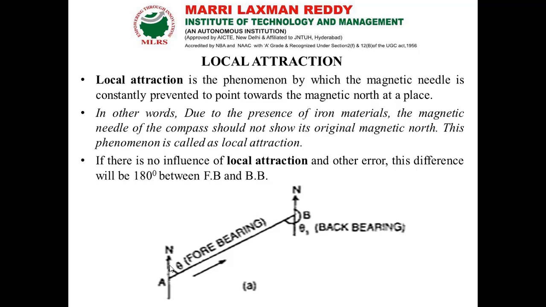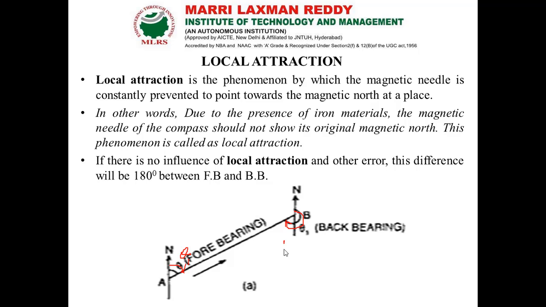For the line AB, if we are going to measure the angle, that is the bearing, the forebearing becomes theta 1. The instrument is placed at point A, we bisect point B, and note down the reading of the line AB. It is denoted as theta 1. Then we shift the instrument from A to B and do the back orientation.